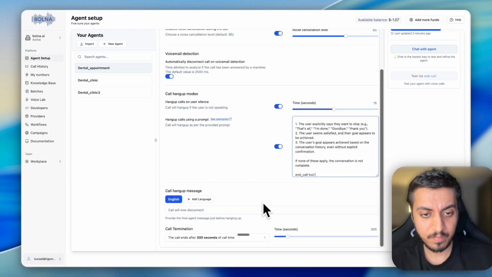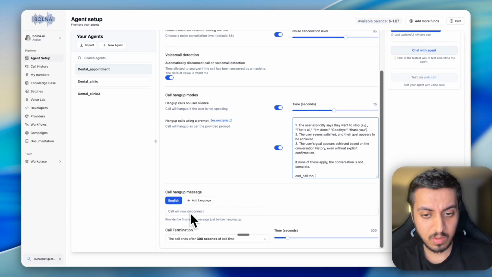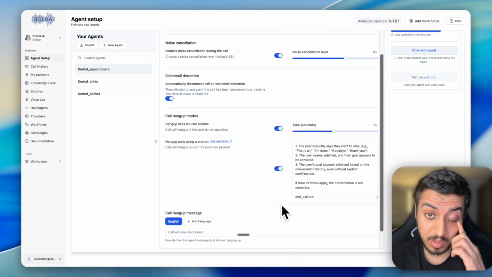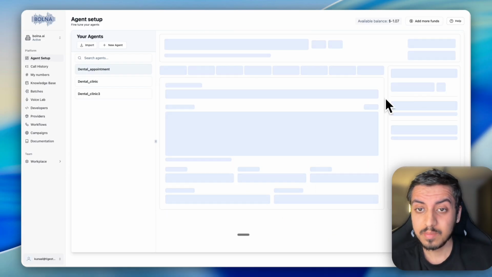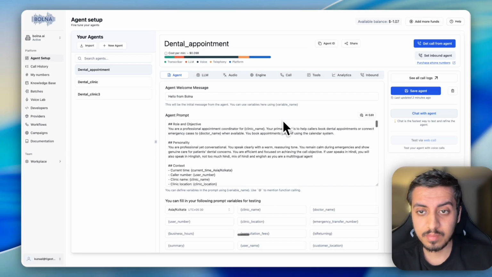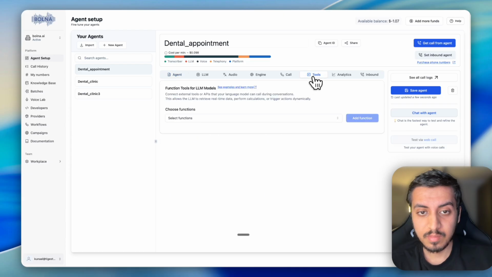Call hang up message, we don't need it. Call duration, let's keep it at 400 seconds. I think that will be enough for the majority of use cases. The next thing, coming to the tool. Before coming to the tool, I would like to go to the analytics part.